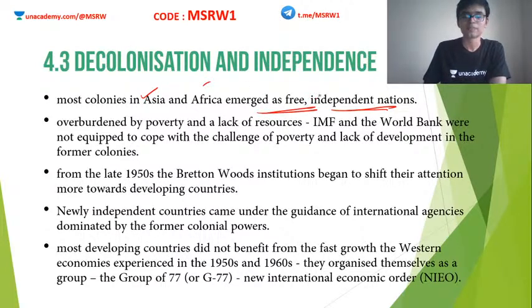The problem was that IMF and World Bank couldn't help these people much. These newly independent countries required lots and lots of capital to work. They needed huge finance to work, but they couldn't afford it. Why? Because the institutions were concerned with the development of the Western nations. Clear? So initially these newly emerging countries were in trouble. They were not getting adequate financial resources from these international institutions.